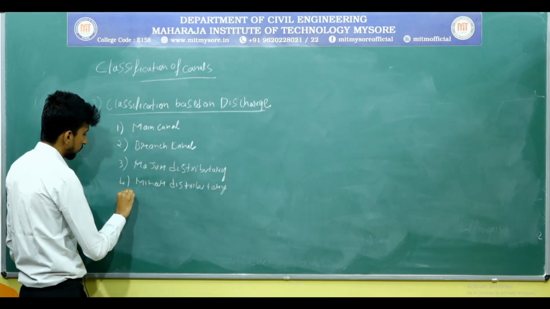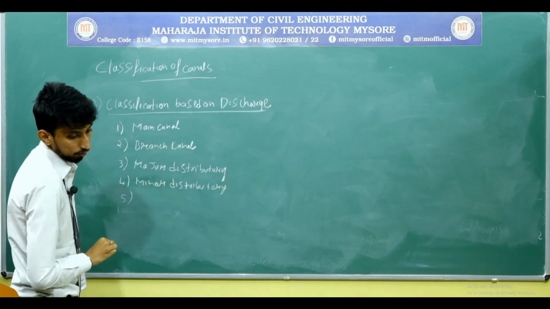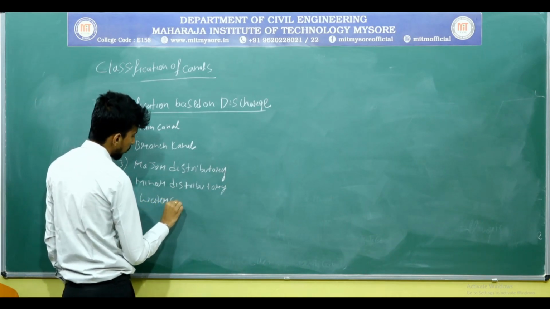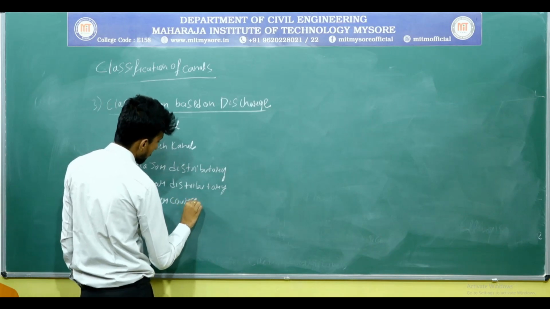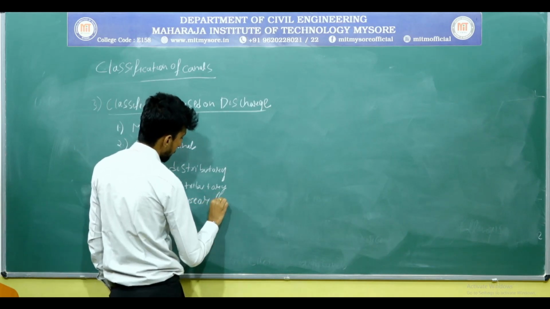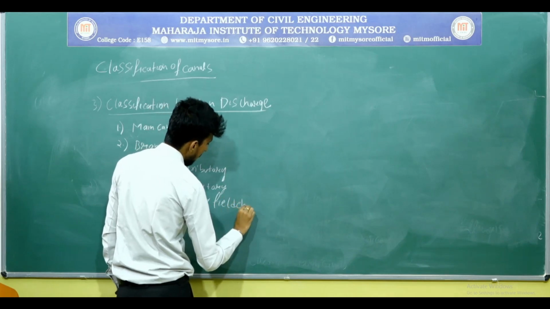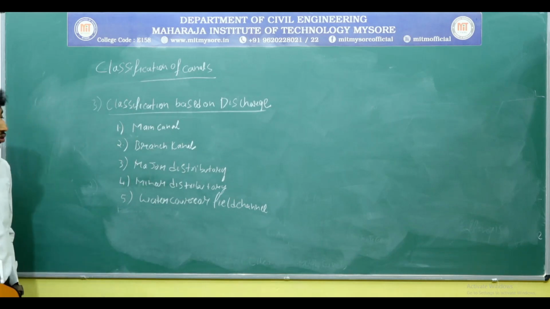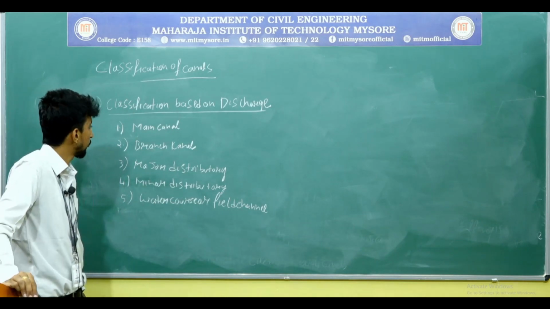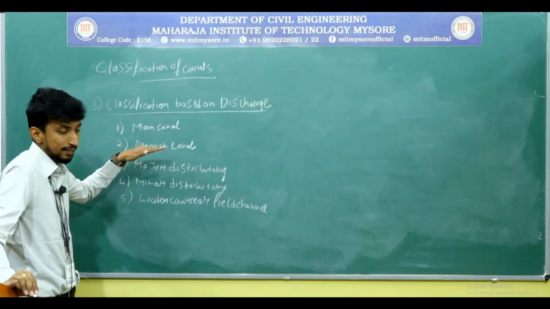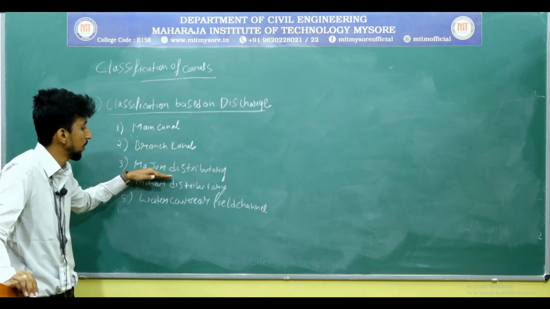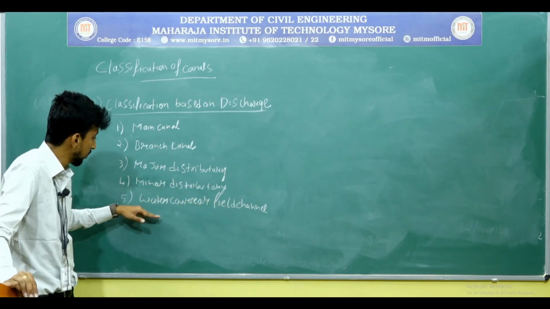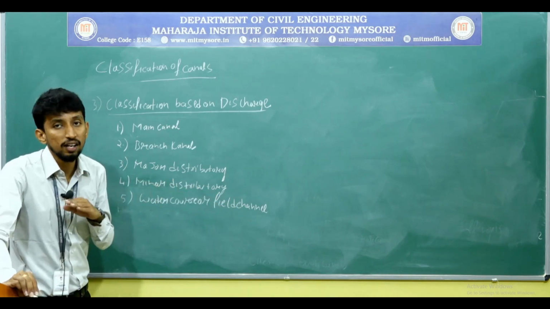The fifth one is water course or field channel. Here it is classified into 5 types. The first one is main canal, the second one is branch canal, the third one is major distributary, the fourth one is minor distributary, and the fifth one is water course or field channel.